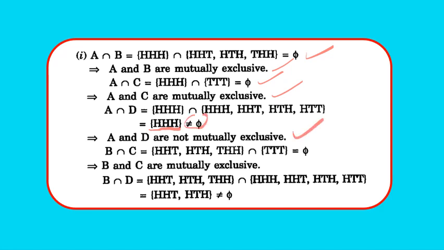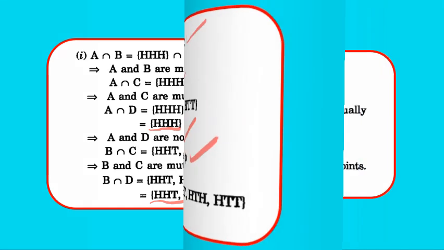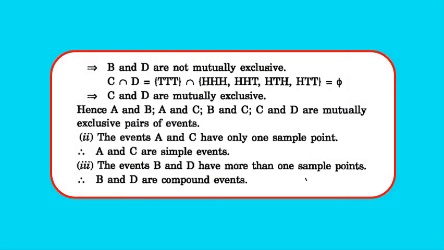Now taking B and C. B intersection C is equal to empty set. So B and C are mutually exclusive. B intersection D is equal to HHT, HTH, which is not equal to empty set. So B and D are not mutually exclusive. C intersection D is equal to empty set. Therefore C and D are mutually exclusive. Hence we have A and B, A and C, B and C, C and D as mutually exclusive pair of events.